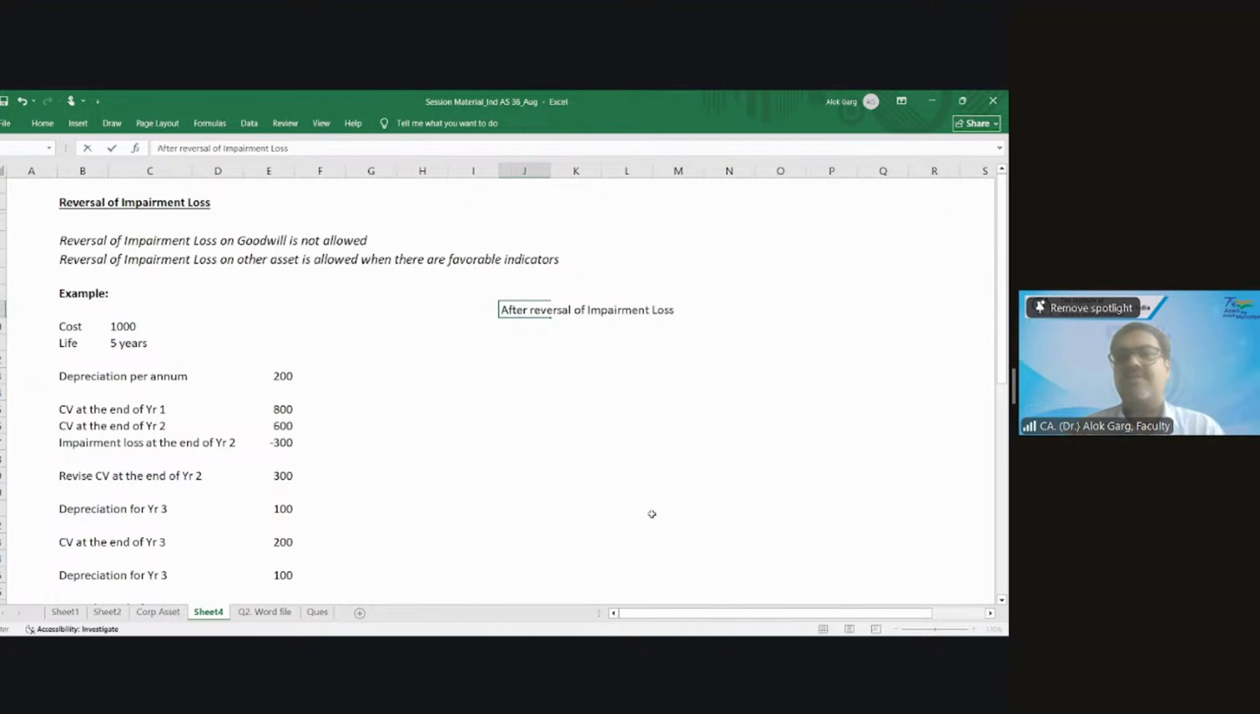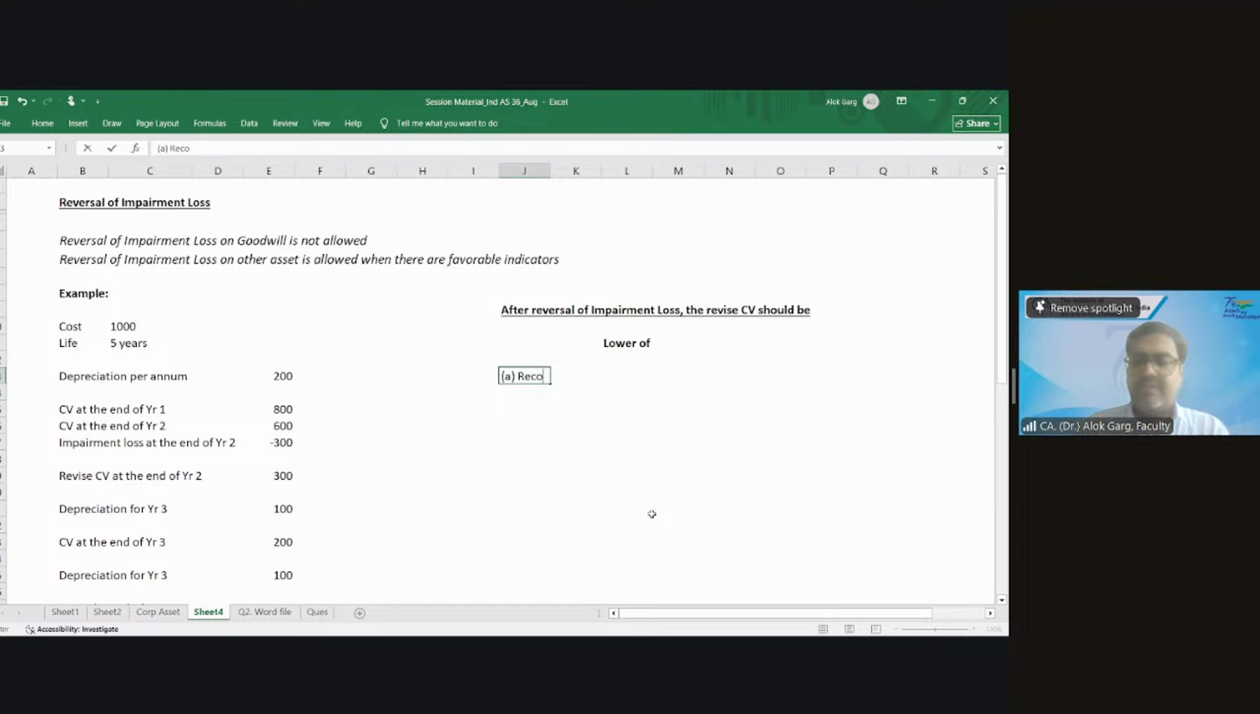This is what we are discussing. After reversal of impairment loss, the revised carrying value क्या होनी चाहिए? The revised carrying value should be lower of... मतलब जो रिवाइज कैरिंग वैल्यू होगी वो लोअर होनी चाहिए. किसकी लोअर होनी चाहिए? The revised carrying value should be lower of number 1, A